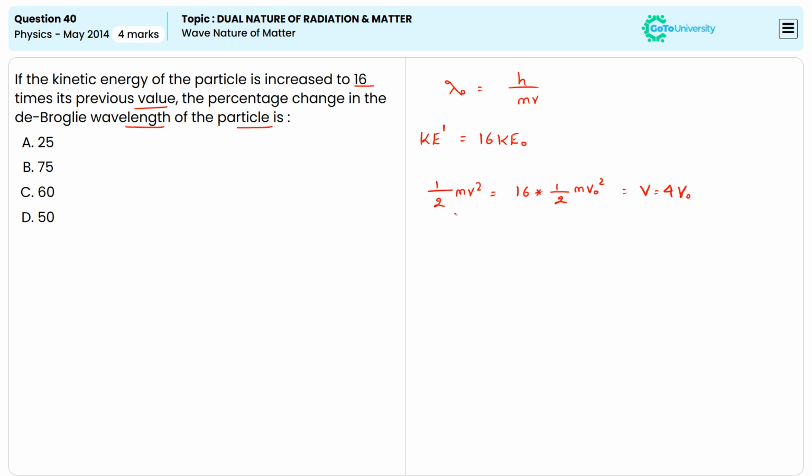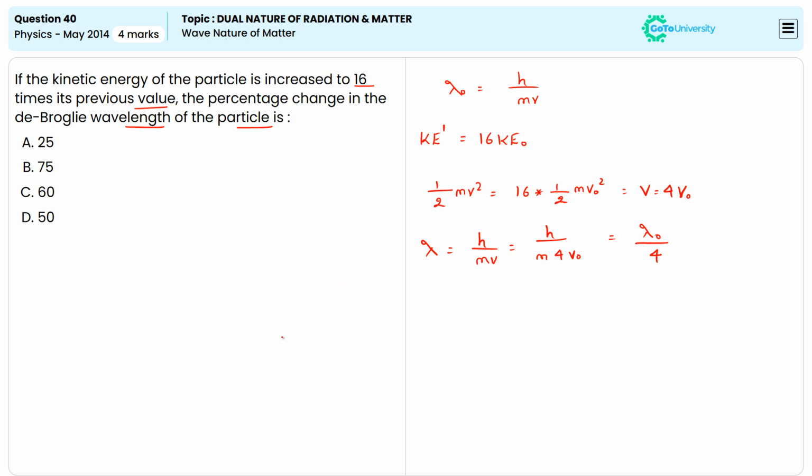Thus, the new de Broglie wavelength, that is lambda, is equal to h divided by m v. Then we can write it as h divided by m into 4 v naught, which is equal to lambda naught divided by 4, because h by m v naught is lambda naught.